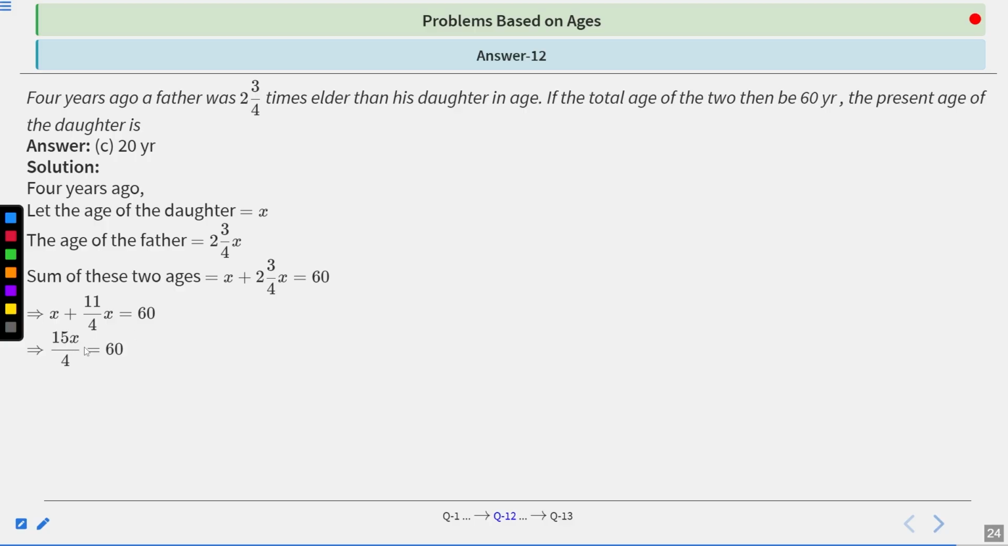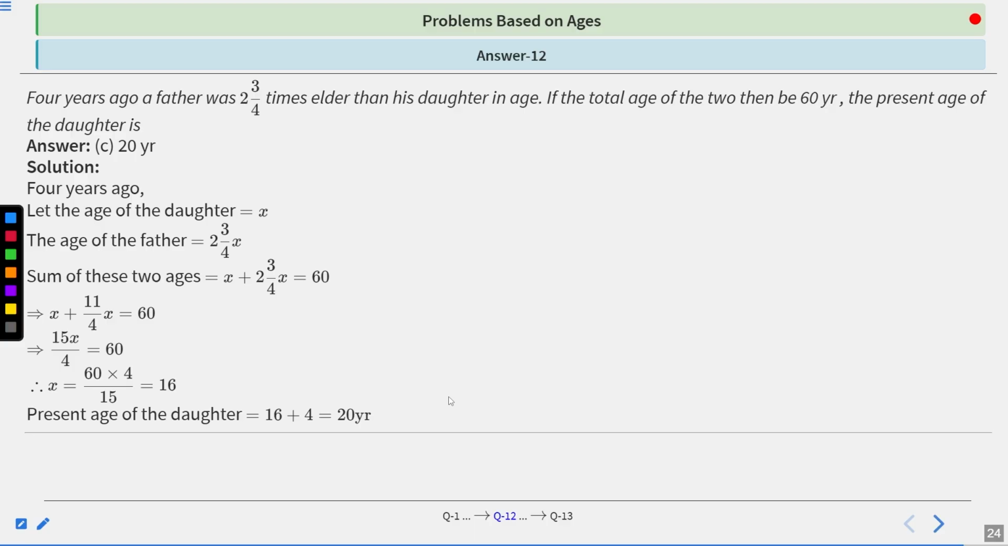So we get 15x upon 4 equals 60 years. So we can say that x will become 60 into 4 upon 15, which is equal to 16 years. So the present age of the daughter will become 16 plus 4, which is equal to 20 years. So C is the correct answer. Next one.